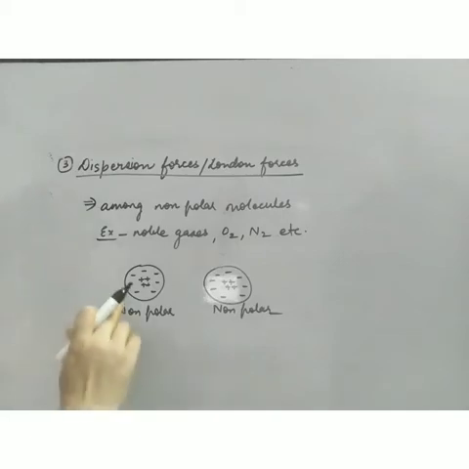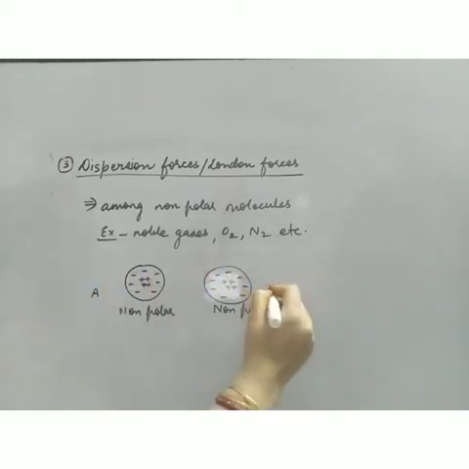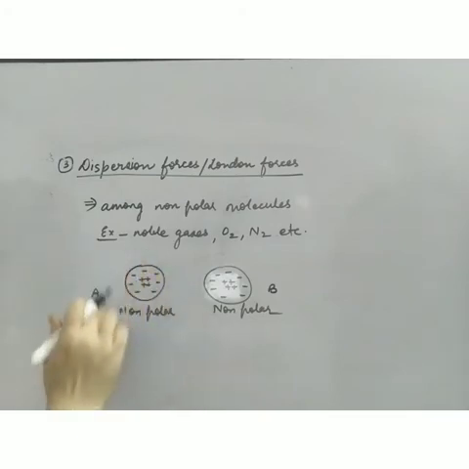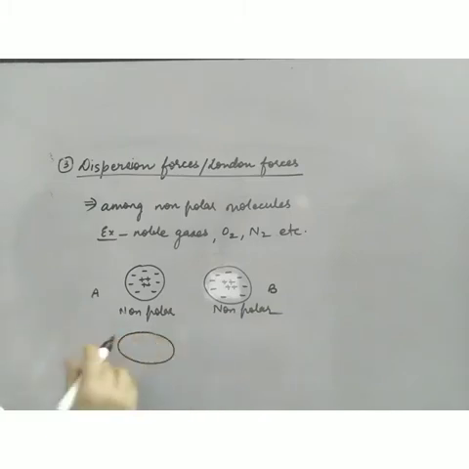Suppose this is my atom A and this is my atom B. Suppose there are 100 atoms. Out of those 100 atoms, suppose one or two atoms develop this kind of change in the distribution of electrons. So the electronic cloud is now not symmetrical. Suppose it is del plus and del minus. So polarity is developed, and that polarity is known as instantaneous dipole.